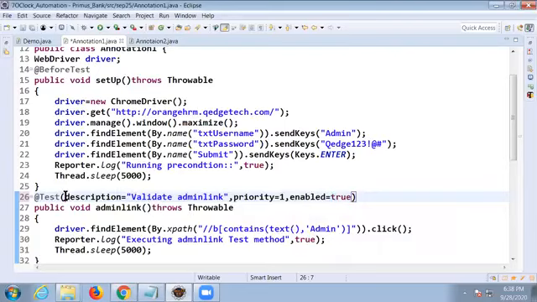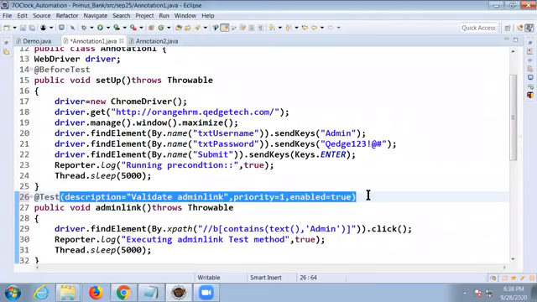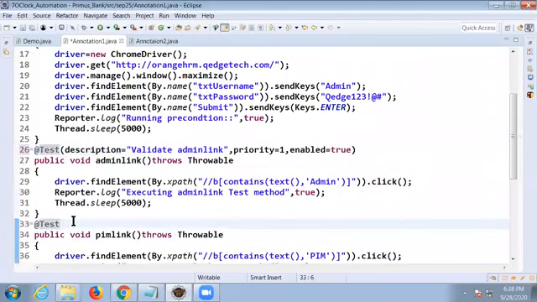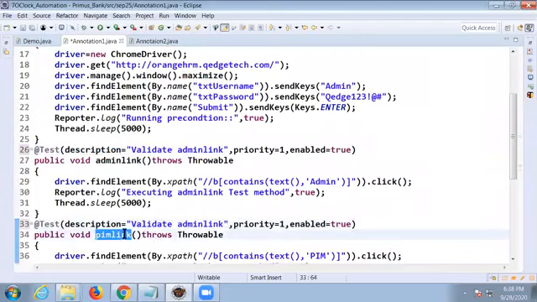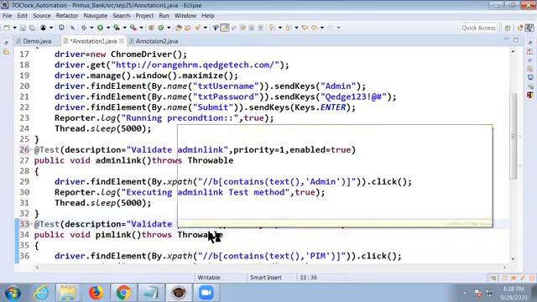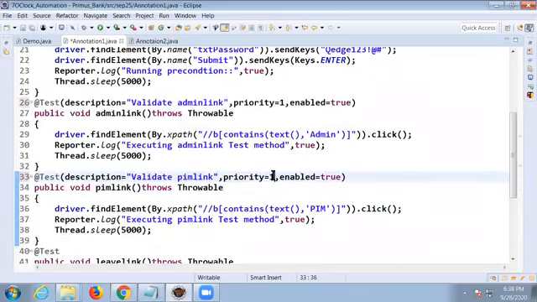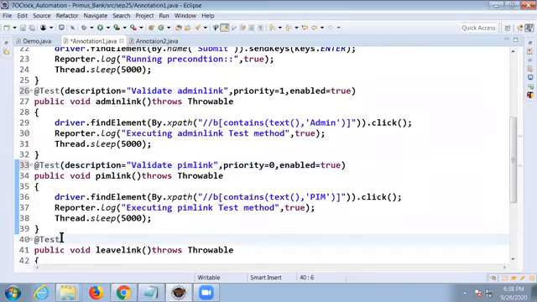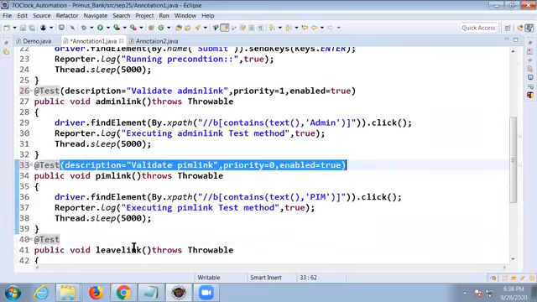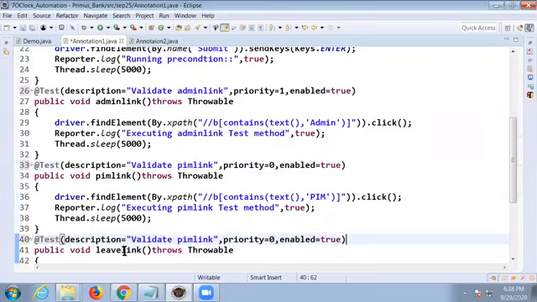So like that, we can describe every test case according to your requirement. We can prioritize like this. Priority, description, validate PIM link. And I want this priority as 0, first priority. I want this test case as 1. And next, this one, I want to disable this test case from execution. Validate leave link. Priority is equal to 2. And I want to avoid this test case from execution. What we say for this is false.